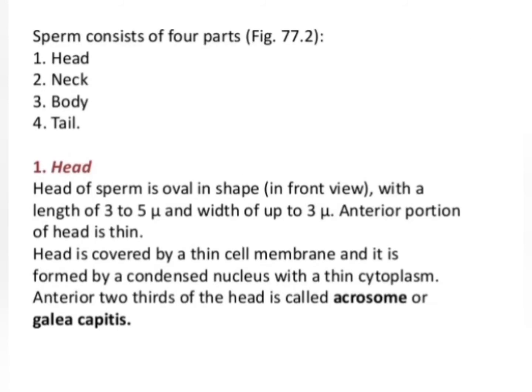If we see the structure of a sperm, it has four parts: head, neck, body and tail. The head of a sperm is oval in shape with a length of 3 to 5 micron, and its width is about 3 micron. The anterior portion of the head is thin. The head is covered by a thin membrane, its nucleus is condensed and its cytoplasm is thin. And the anterior two thirds portion of the head is called the acrosome or galea capitis.